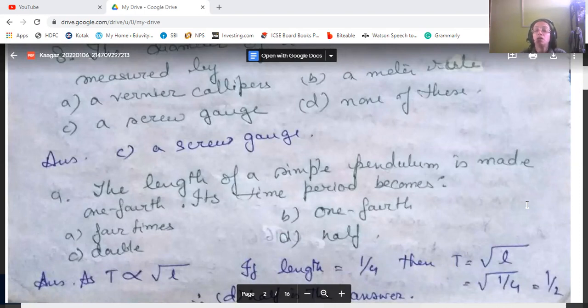The time period is directly proportional to the square root of the length. Therefore, if the length becomes 1/4, the time period becomes half.